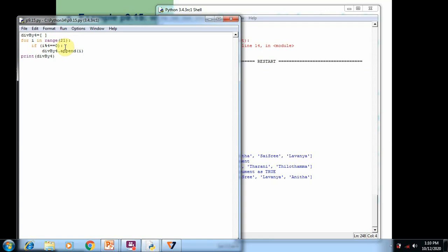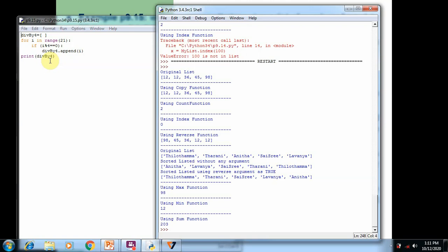The first element starts from 1. Each and every time we divide the range value by 4 and find the remainder using the modulus function. The modulus function, of course we know, returns the remainder. If the remainder is 0, then the element is added to the list by using the append function. In the same way, from 1 to 20 all the elements are divided by 4 and the remainder is found. If the remainder matches 0, then only those elements are added to the div by 4 list using append. After that the list is printed on the screen.